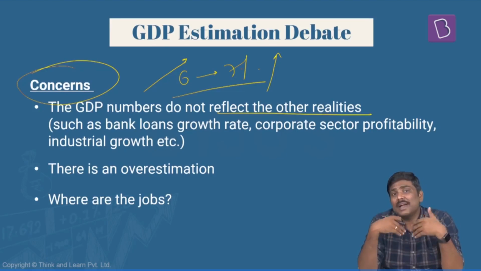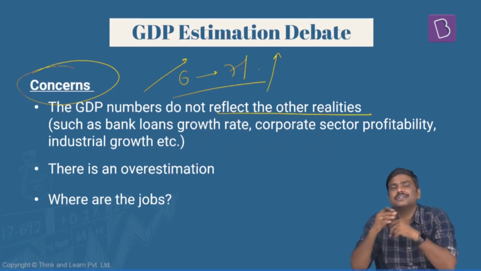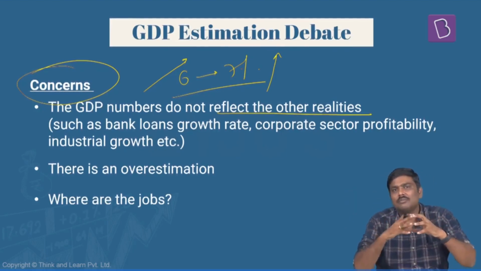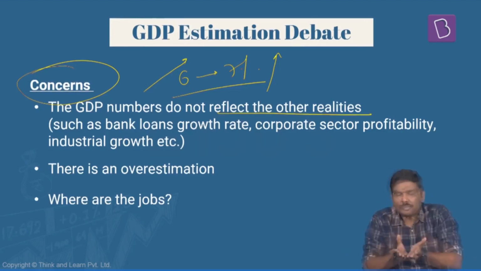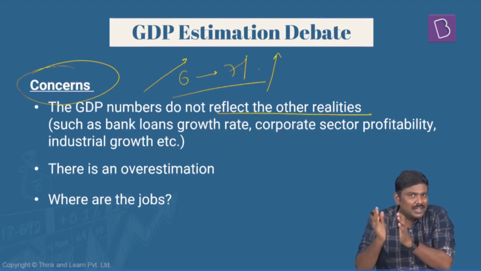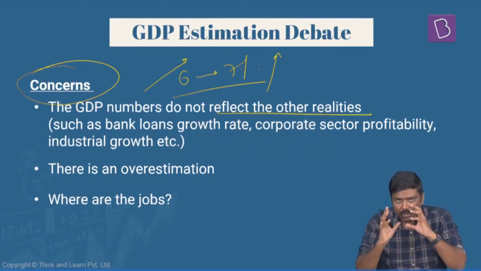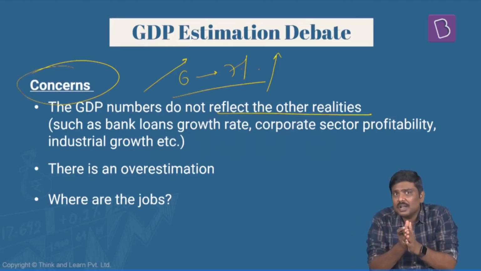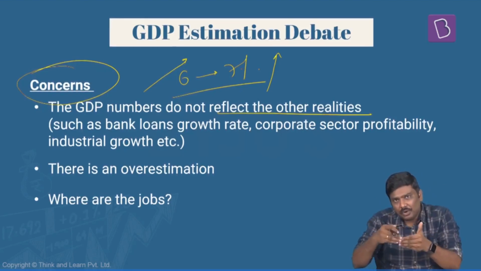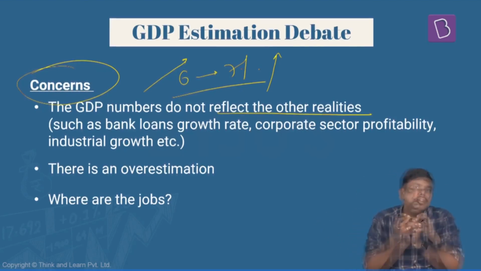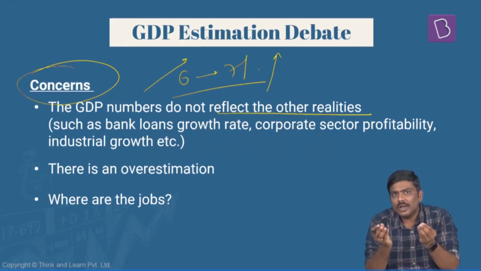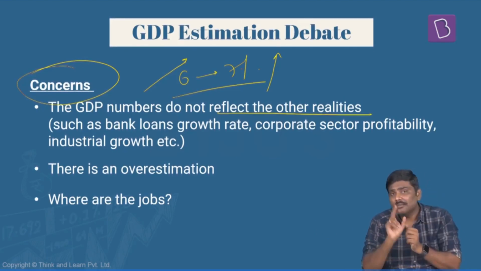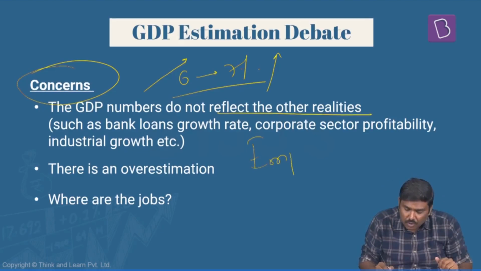Now you'll ask me, sir, what is the meaning of macroeconomic parameters in this context? Have a look at this. If GDP is increasing, let's say by 7%, it simply means what? The total market value of goods and services has increased. The production has increased. So don't you think that when production increases like this, the total profits earned by these companies should increase? The repayment of loans to the banking sector should also increase. To produce more goods and services, you'll require more electricity, so demand or consumption of electricity must also increase. And more importantly, employment should also be generated.